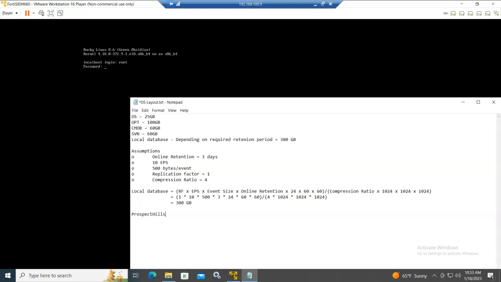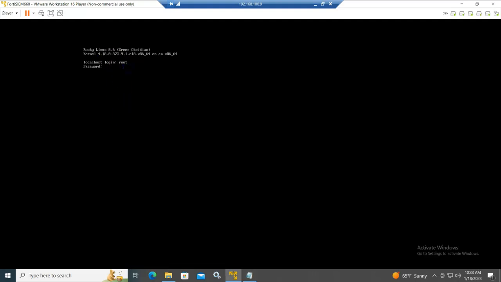So ProspectHills, like this. Now it asks you to change the password. So again, we write ProspectHills and then the new password. So you select one complex password. Now you are okay to start the configuration.